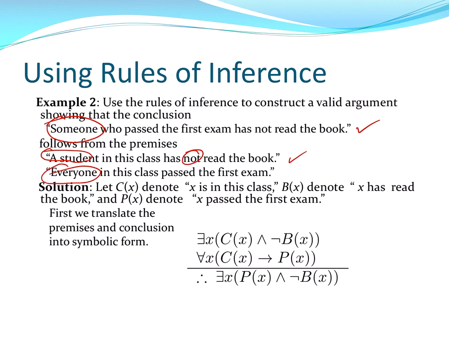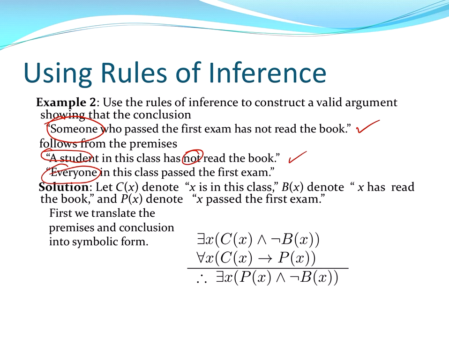All right, so here we can write down the premises. That first premise goes in the first line. It's there exists x, C of x and negation of B of x. And the second premise is on the second line. For all x, C of x implies P of x.